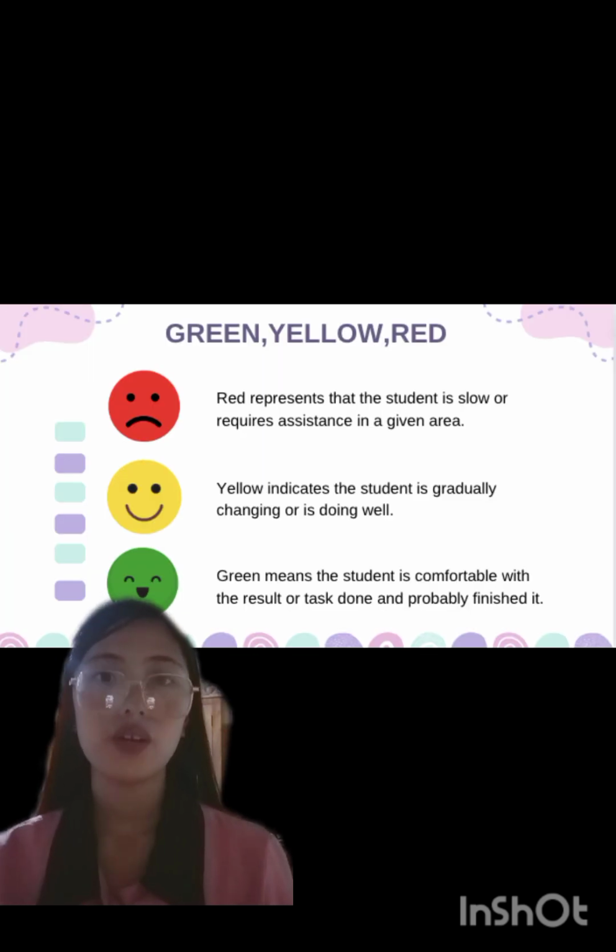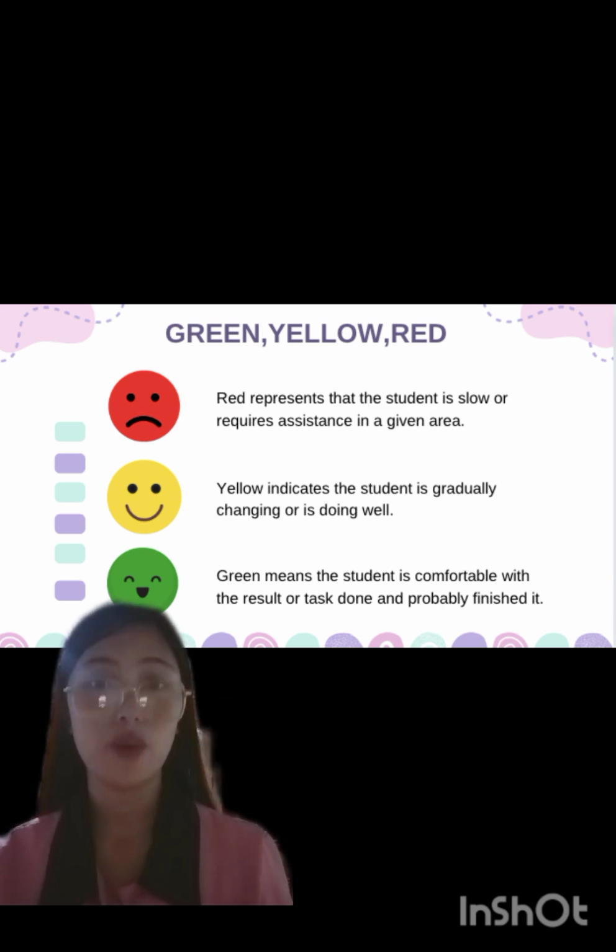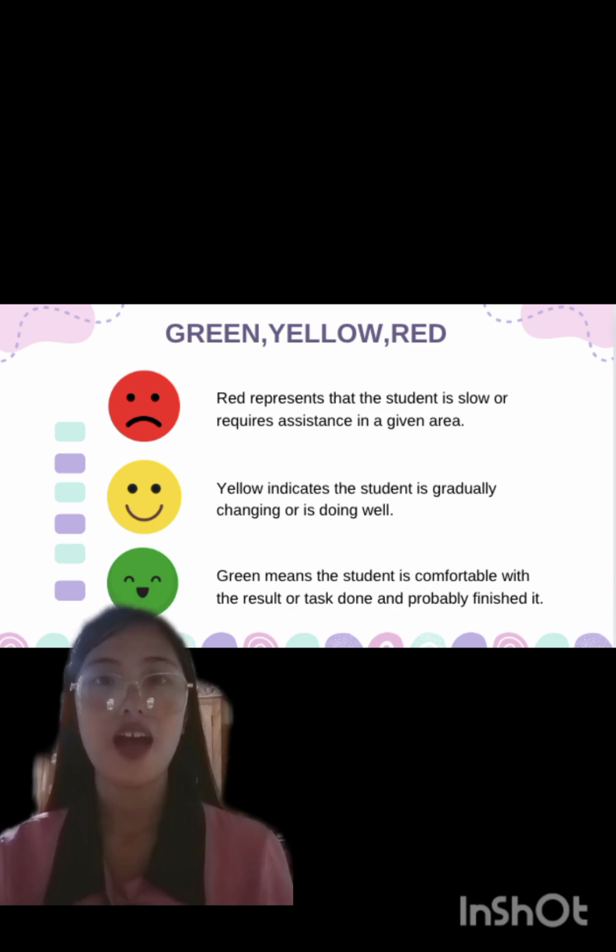Red represents that the student is slow or requires assistance in the given area. Yellow indicates that the student is gradually changing or is doing well. Green means that the student is comfortable with the result or task done and probably finished it.